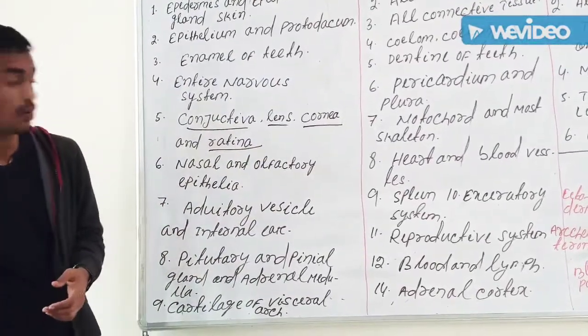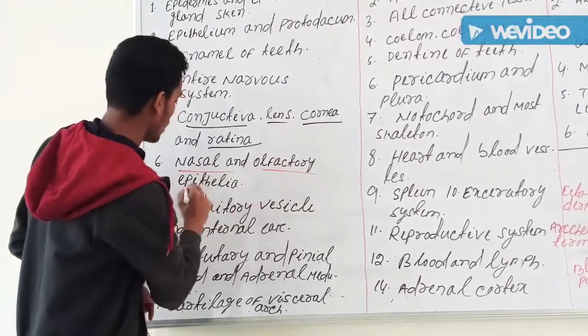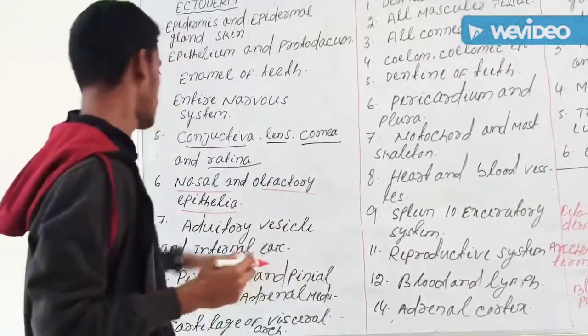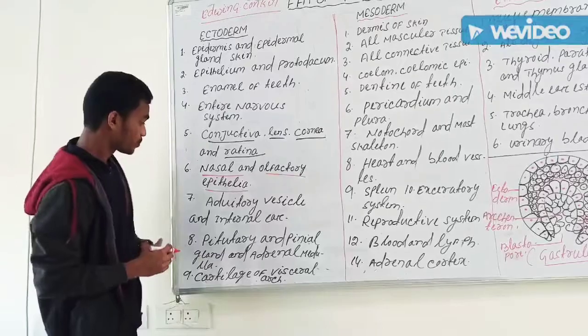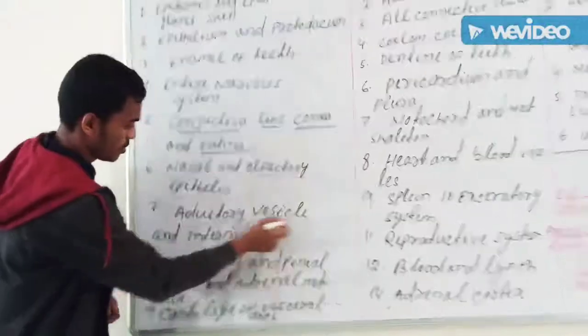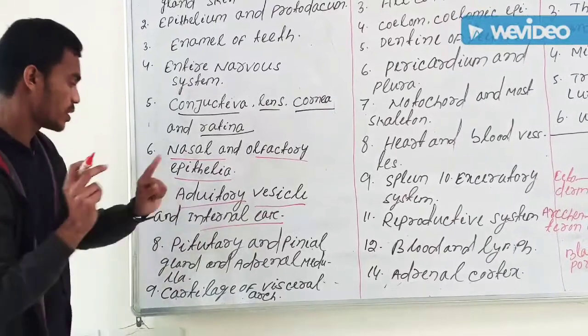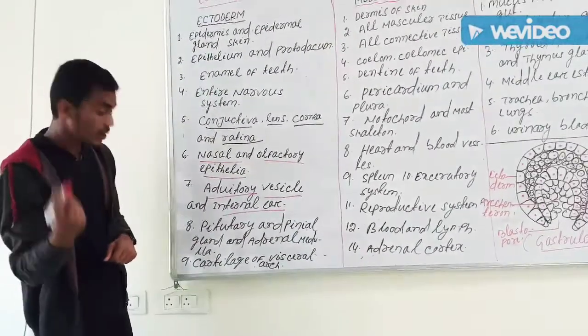These things come from only ectoderm. Then nasal olfactory epithelia. Nasal means nose, related to olfactory things. Nasal and olfactory epithelia also come from ectoderm. Then auditory vesicle and internal ear. In our ear, the auditory vesicle and internal ear also come from ectoderm.